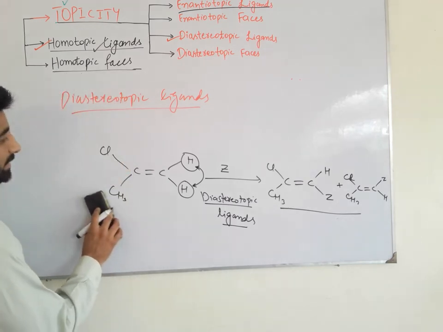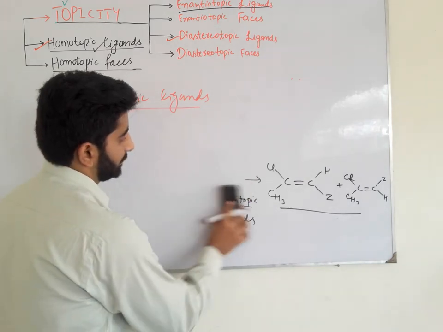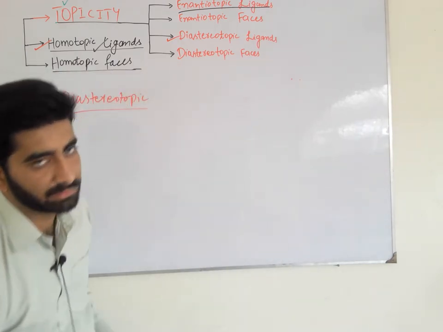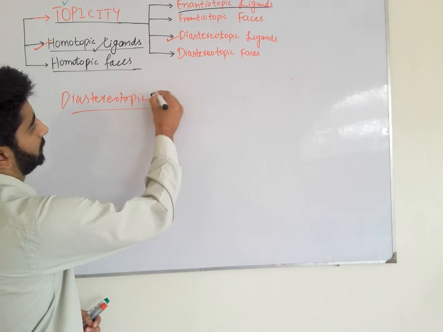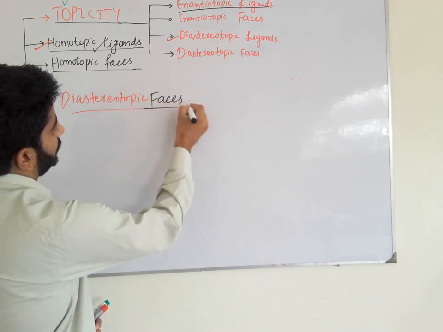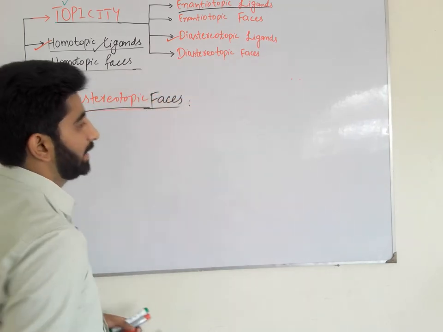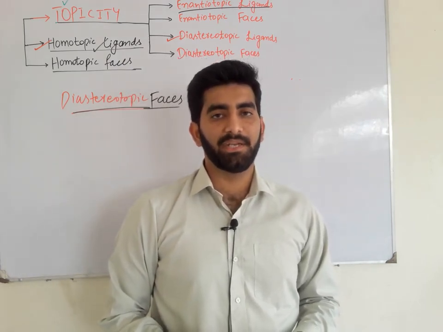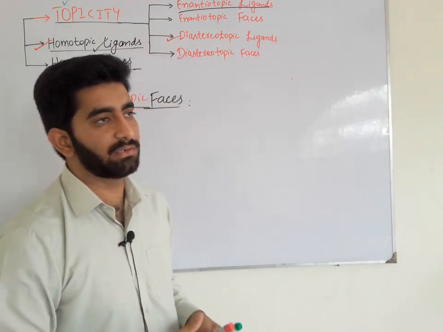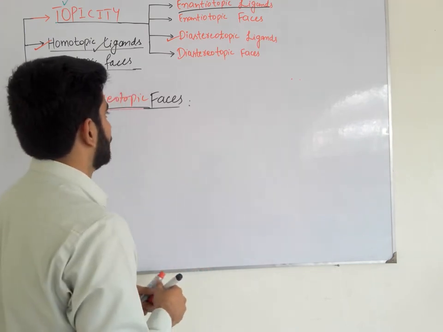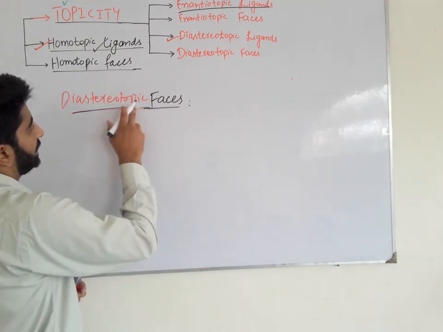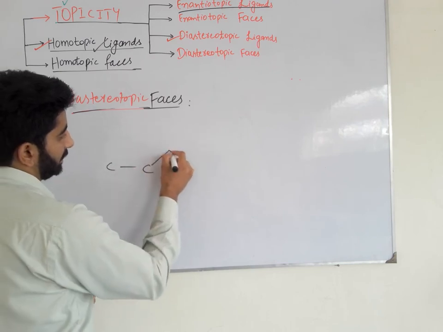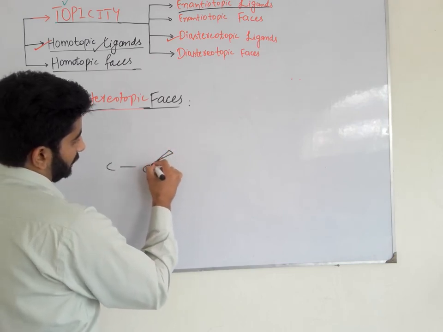Next, what are diastereotopic phases? If a pair of diastereomers are obtained by attaching an atom or a group to one or other phase of a molecule, then diastereotopic phases are present. For example, we have a molecule like this.